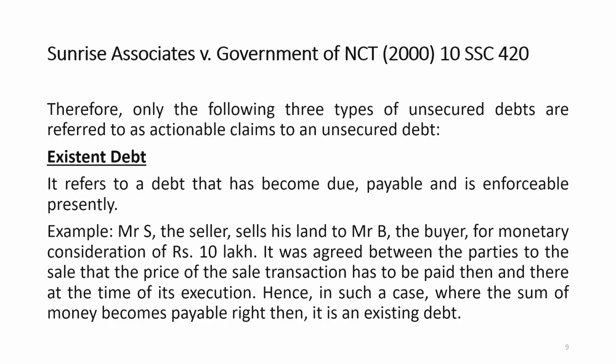In this case, it has been said that only the following types of unsecured debt are referred to as actionable claim. One is existing at the present time. It refers to a debt that has become due, payable and enforceable presently. That means the debt has now been created, the amount is due, it is payable, and it may be enforceable.